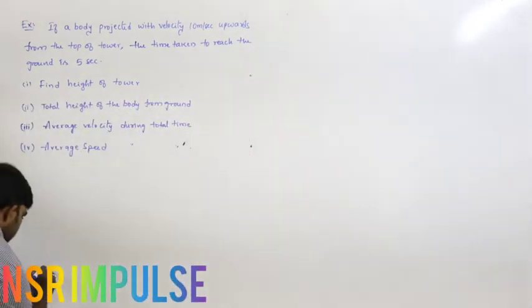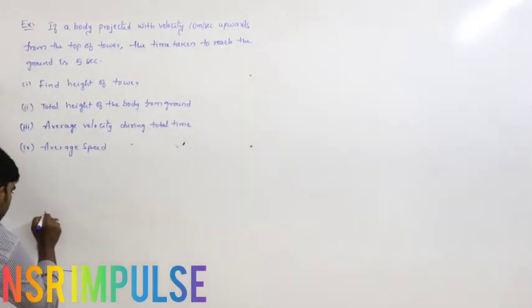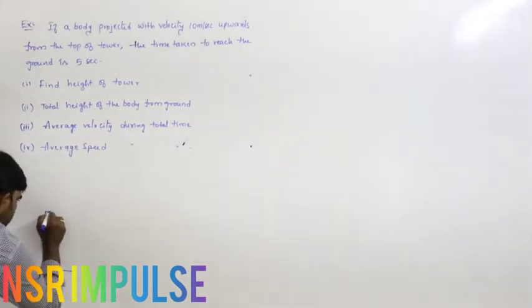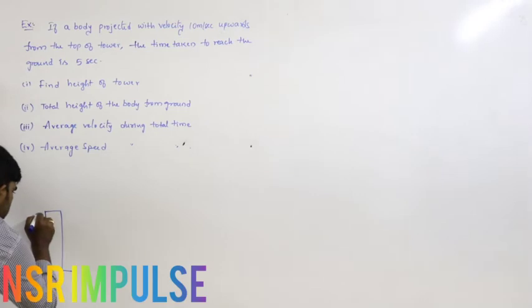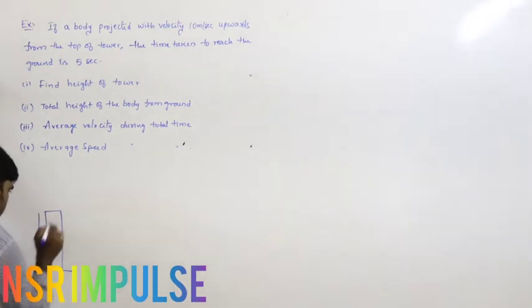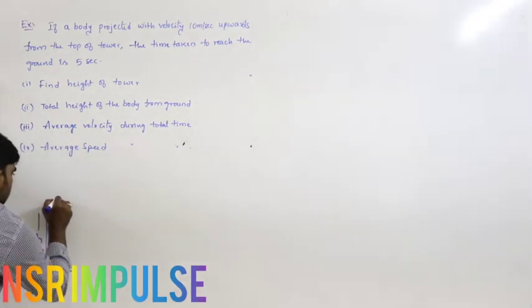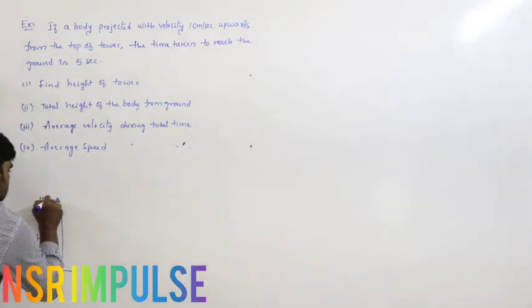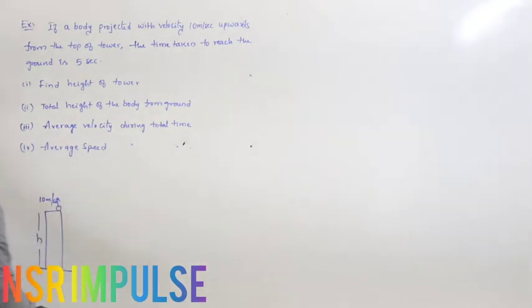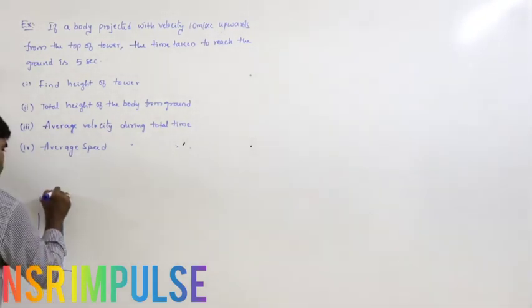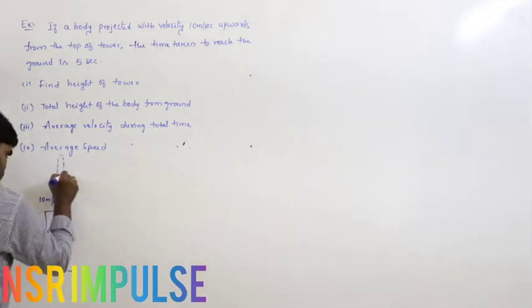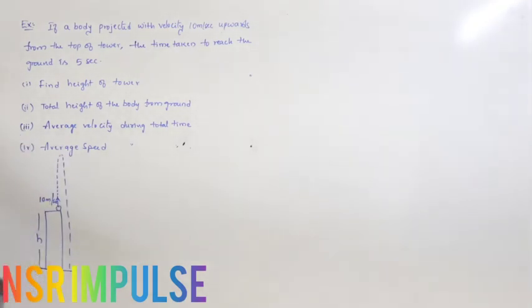See the diagram first. This is the height of the tower.